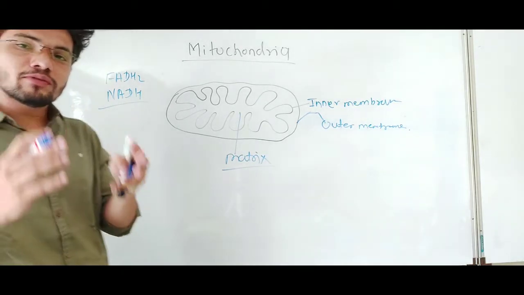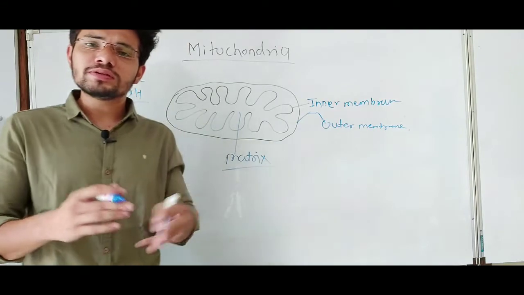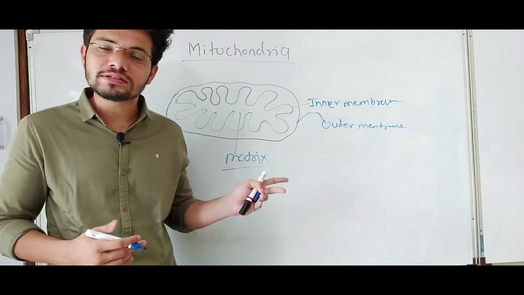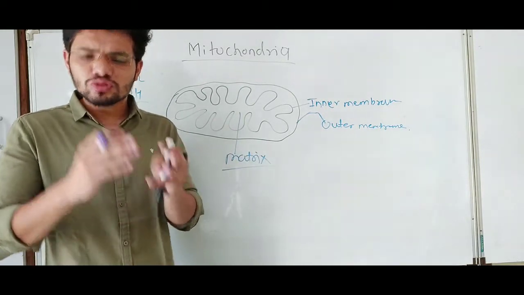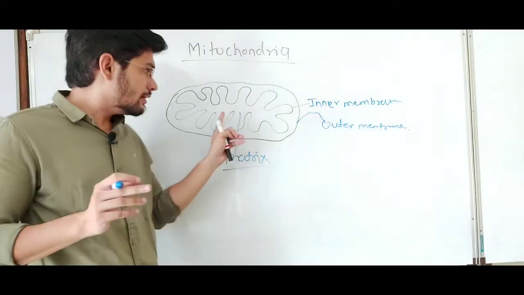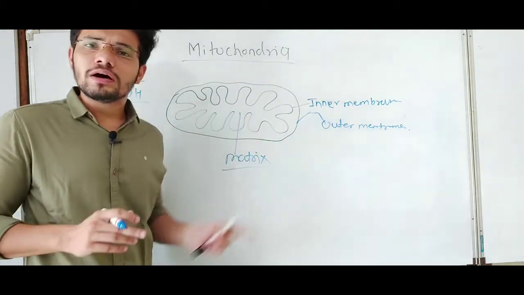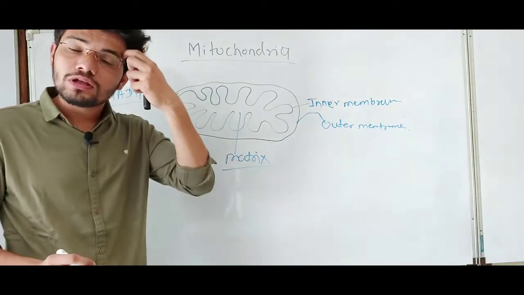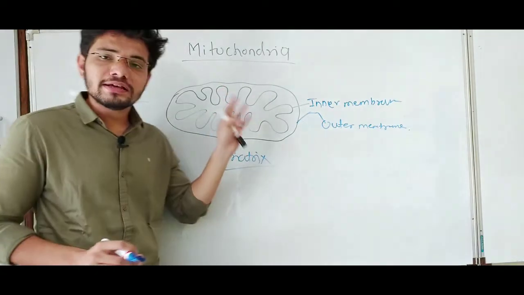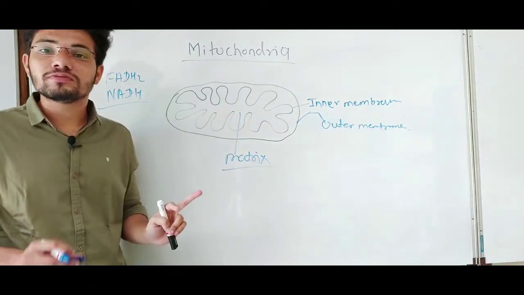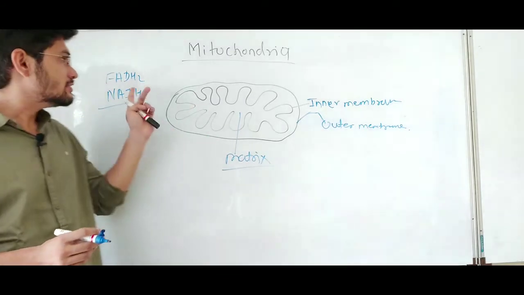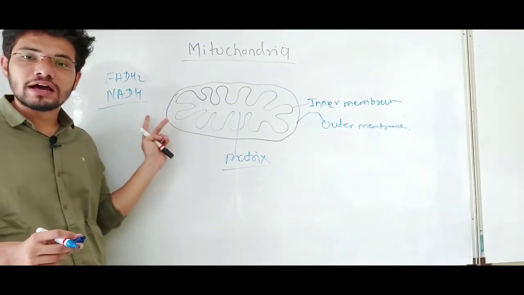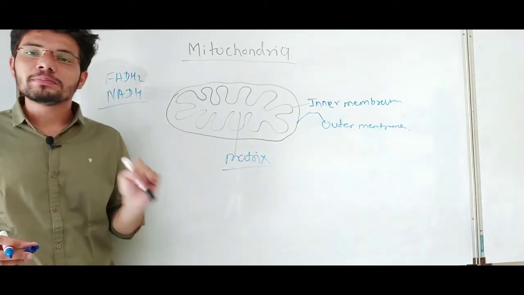All the required enzymes, meaning those molecules which facilitate the biochemical reactions, are mainly made up of proteins. So the matrix is filled with those biochemical enzymes. This Krebs cycle happening inside the mitochondrial matrix is the main part of aerobic respiration, and these products, FADH2 and NADH, are made inside the matrix of the mitochondria.